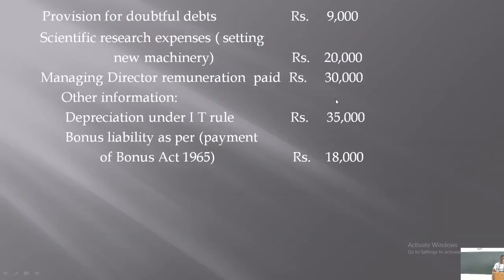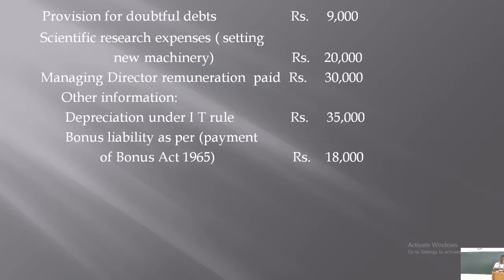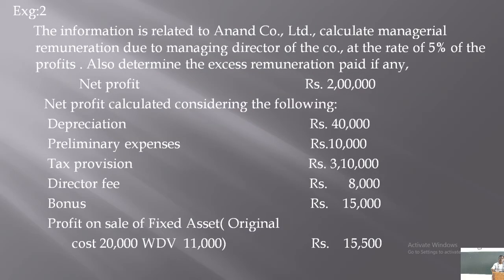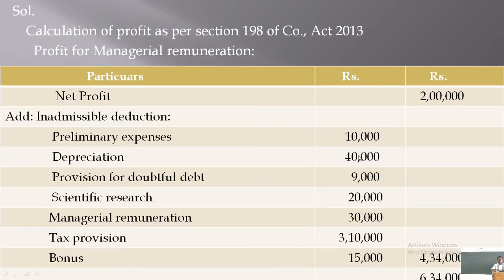Right? Similarly, another item of expense is related to provision for doubtful debts. Provision for doubtful debt is a disallowable expense. All provisions are disallowed. Therefore, the provision for doubtful debt of rupees 9,000 is already deducted from the profit of rupees 2 lakhs, isn't it?